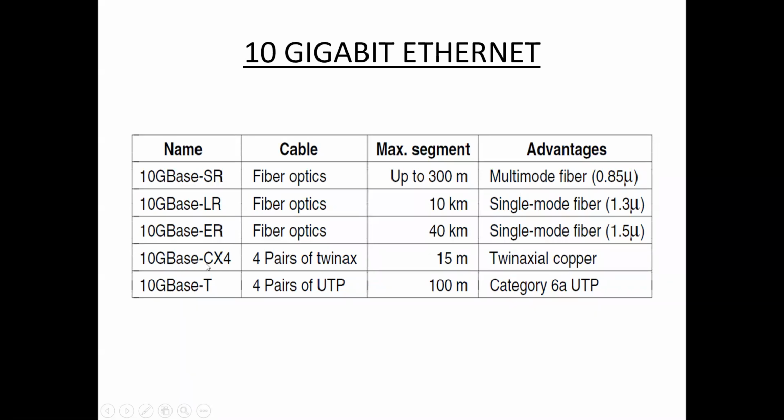Next, 10GBase-CX4, where we are using four pairs of twisted pair cable, and the maximum segment length is 15 meters. The advantage is that we are using twin axial copper cables. And 10GBase-T, where we are using four pairs of UTP. The maximum segment length is 100 meters, and the advantage is that we are using category 6A UTP. That is the advantage of 10GBase-T.